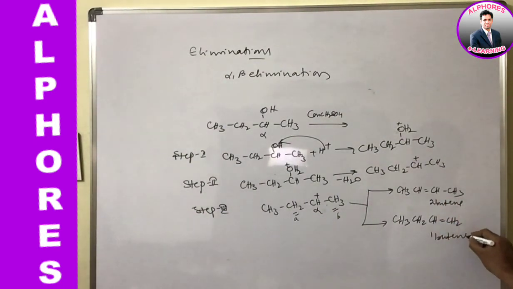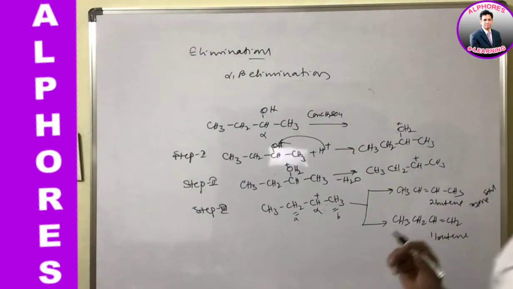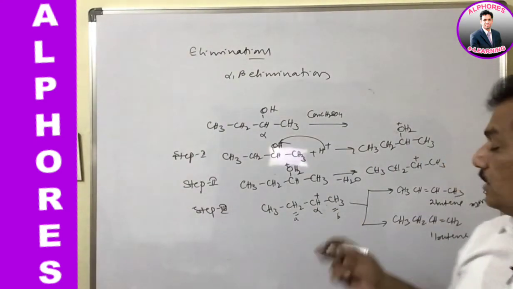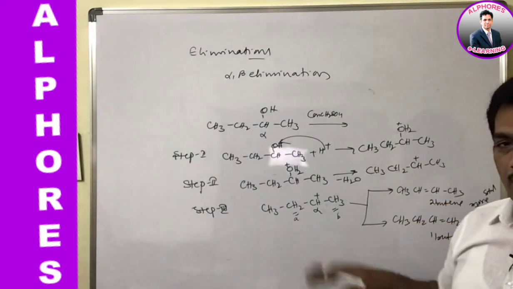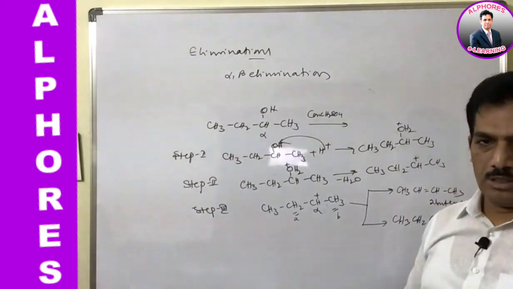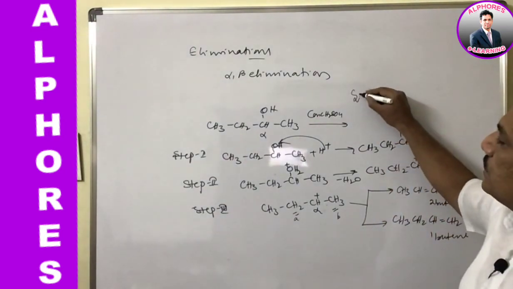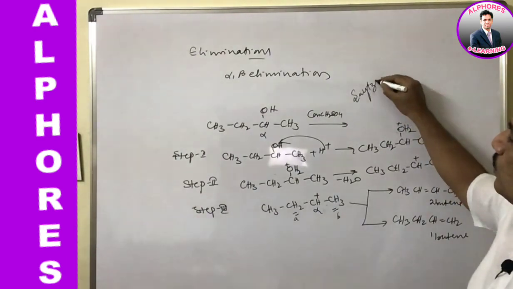And as we know, 2-butene is more stable because it is more substituted, compared to 1-butene. Now when 2 such alkenes are possible from the same substrate in alpha beta elimination, which is the major product? In this case we use Saytzeff's rule.